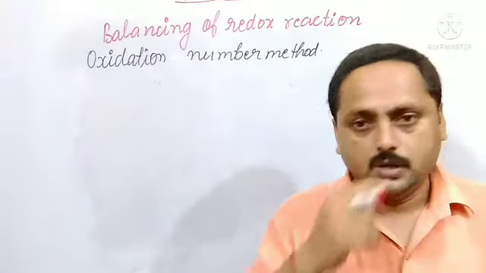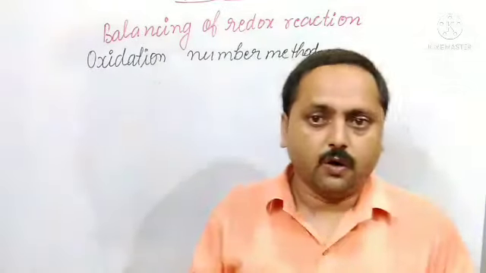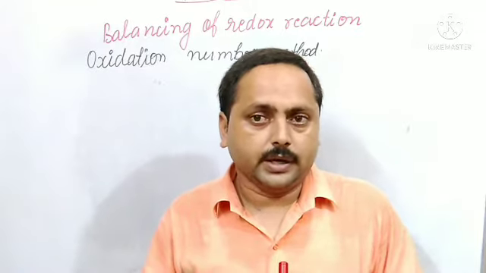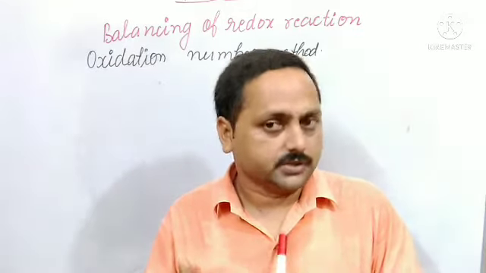So what are the steps? What I told? First step, write the correct formula of reactant and product. Find out oxidation and reduction. Calculate the increase in oxidation number and decrease in oxidation number.